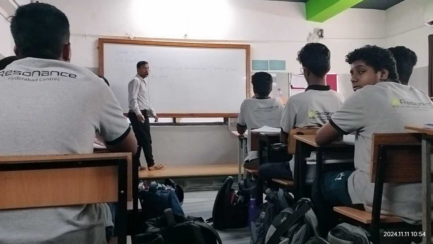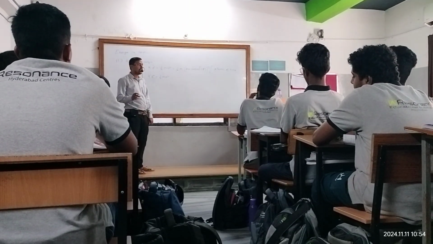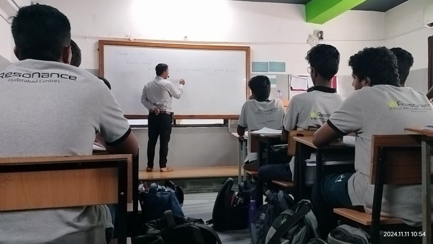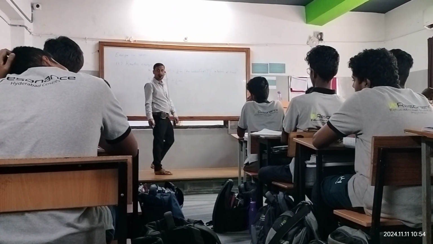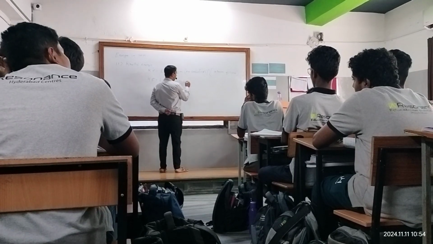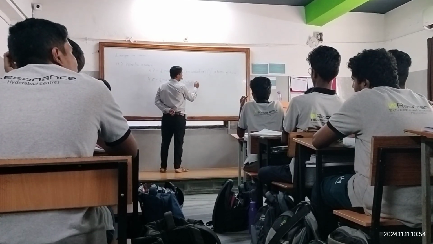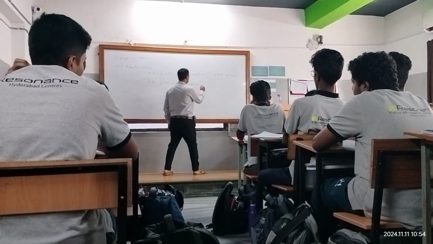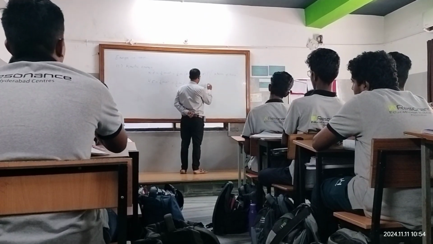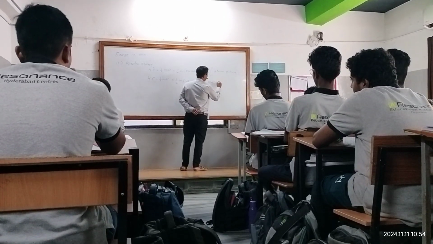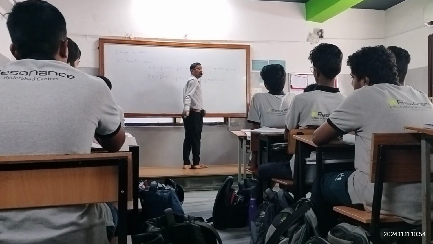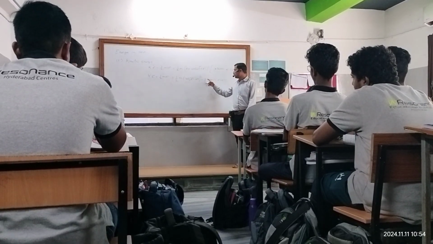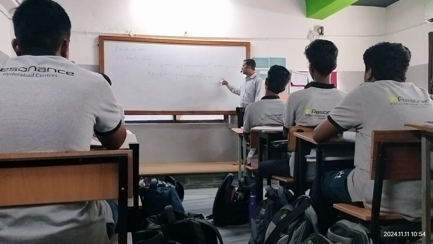We also know the value of v: omega times the square root of a square minus x square. So from here we can write it as 1 by 2 m omega square times (a square minus x square). Is there any problem in this?